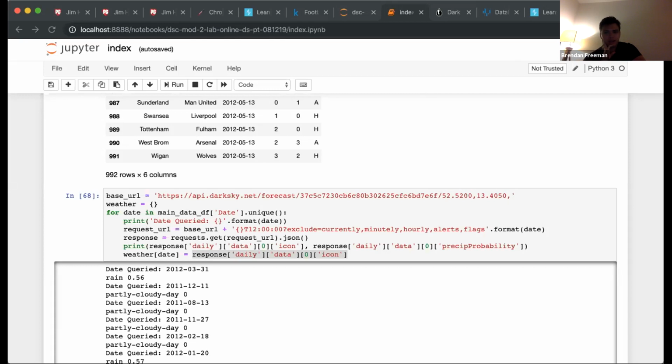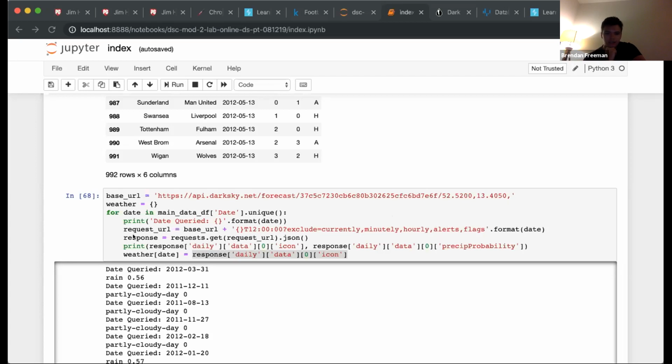And then here's where I generate the request URL. So you can see we basically did the same thing where we put the date, we put just a generic time, we chose 12, and then we did the same excluding that Beth did as well, where we're taking out all the information that we don't need, just going with the daily.